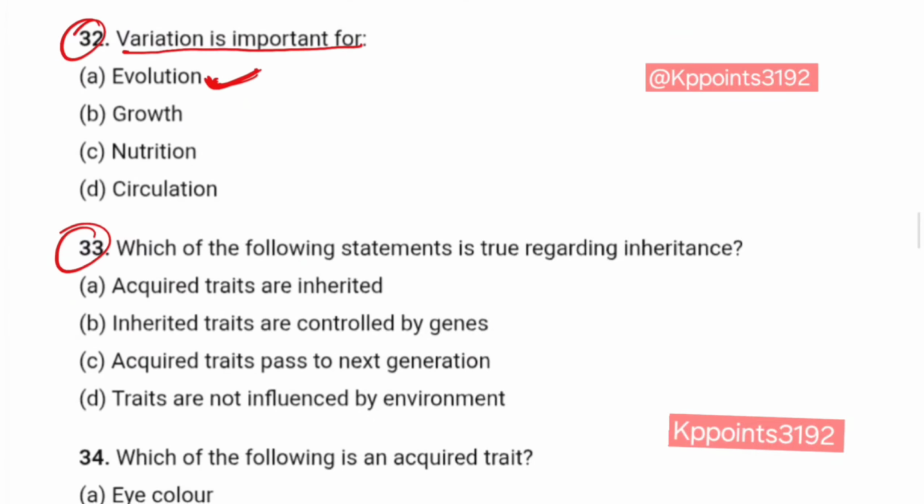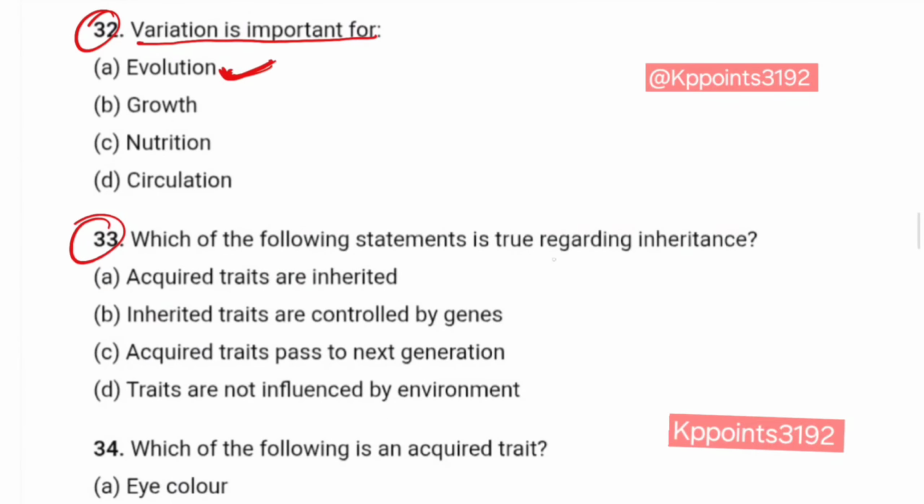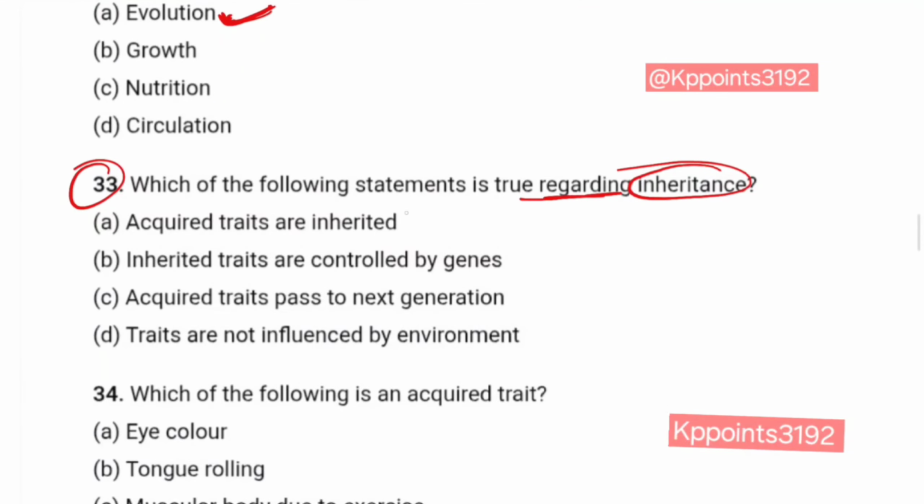Question number 33. Which of the following statements is true regarding inheritance? Acquired traits are inherited. This is Lamarck's theory. Incorrect, wrong. Inherited traits are controlled by genes. Yes, inherited traits are controlled by genes, and the gene is the unit of inheritance. So the correct answer is B.